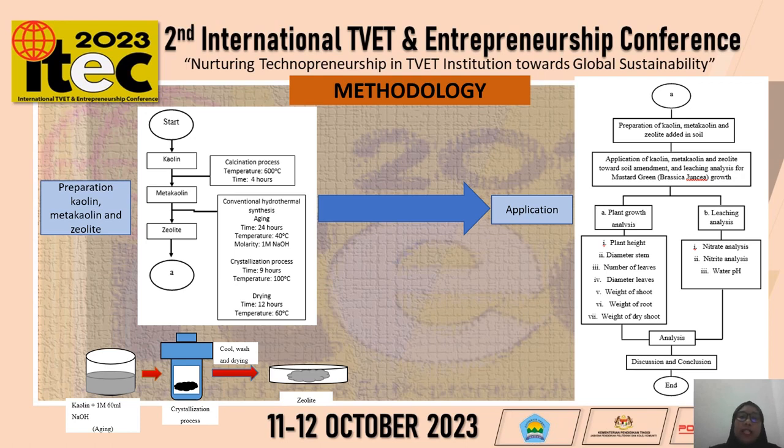Next, after we get the kaolin, metakaolin and zeolite, now we want to apply this material amended in the soil to check the plant growth analysis and also the leaching analysis. And all this will be analyzed by using the statistical analysis one-way ANOVA.